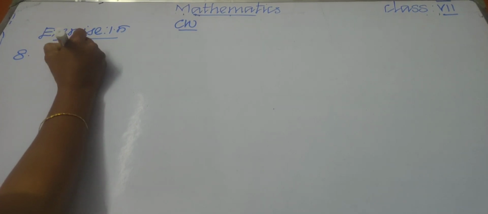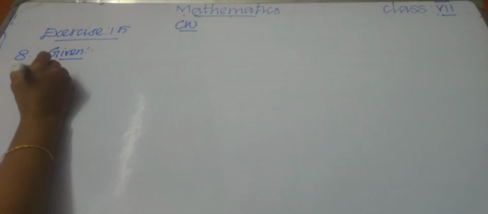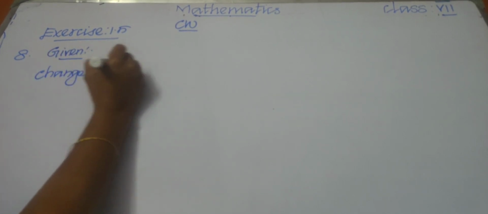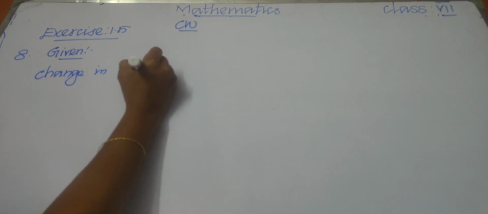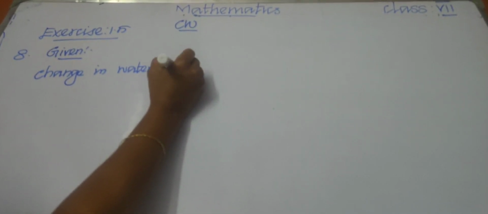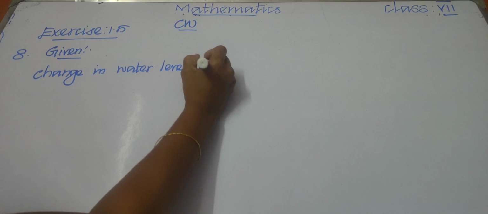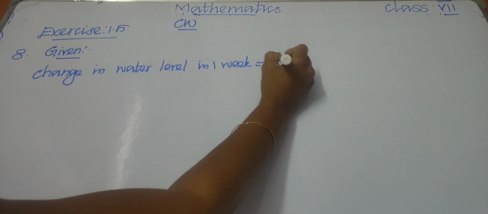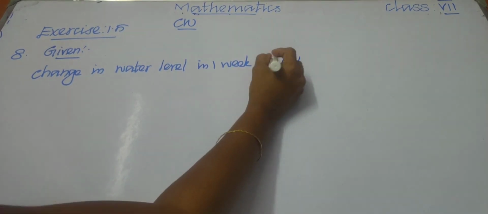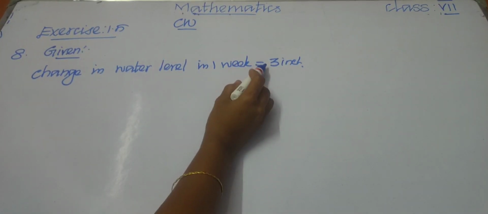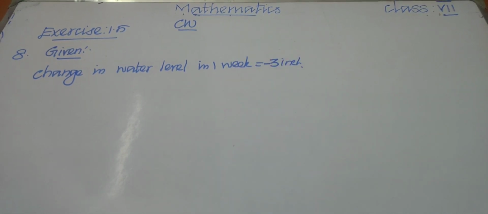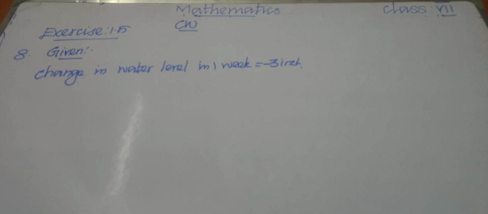Change in water level in 1 week equal to 3 inches. It is decreasing, it is falling down, so we can write minus 3. So change in water level in 1 week equal to minus 3 inches.